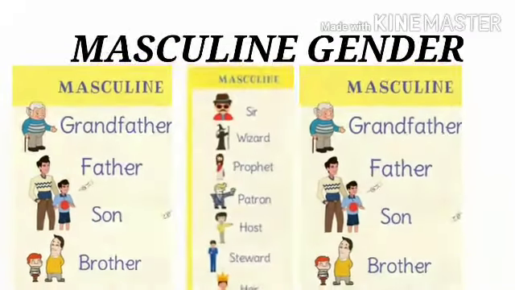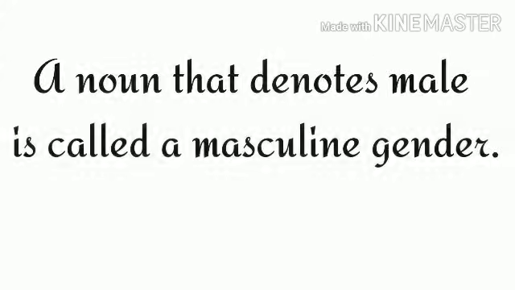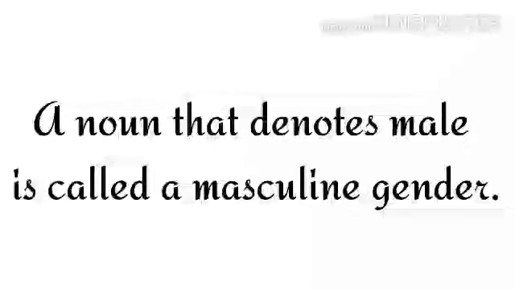Children, all the male species come under the category of masculine gender, like boy, father, grandfather, uncle, dog, peacock, fox, lion, tiger, bull, etc. All the male creatures you can think of are categorized under masculine gender. So we can define masculine gender as a noun that denotes male is called a masculine gender. It is denoted by pronoun he, his, him.